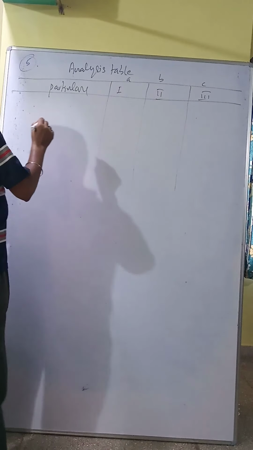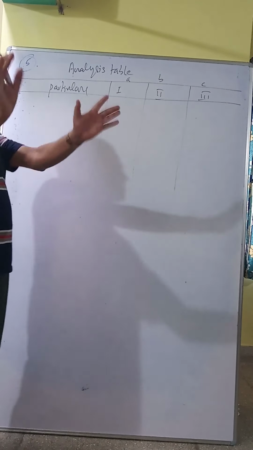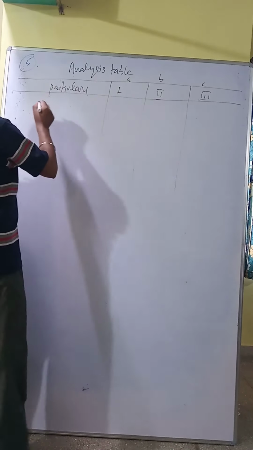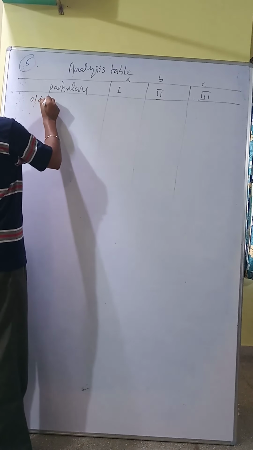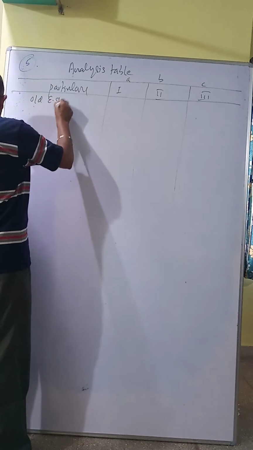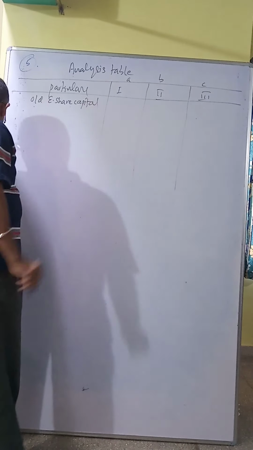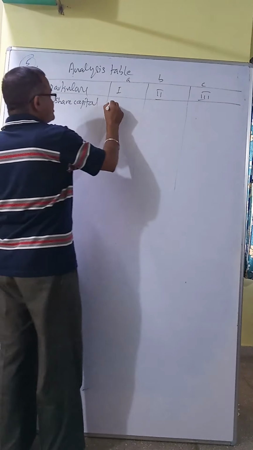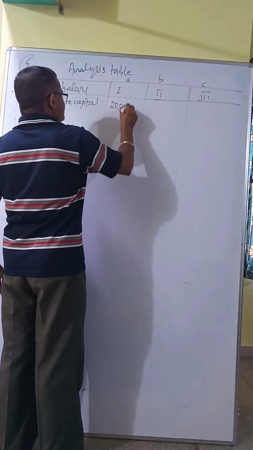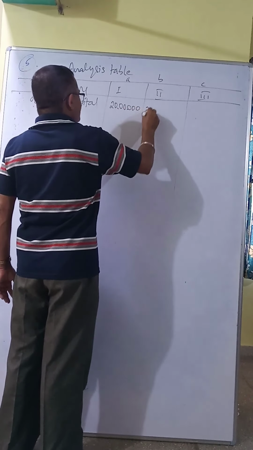First you have to take the company's old capital structure, which is given in the question. You see old equity share capital of rupees 100 is given as 20 lakhs. This is common for all the plans, 20 lakhs.